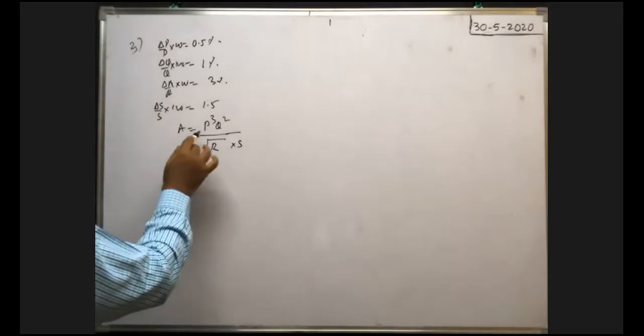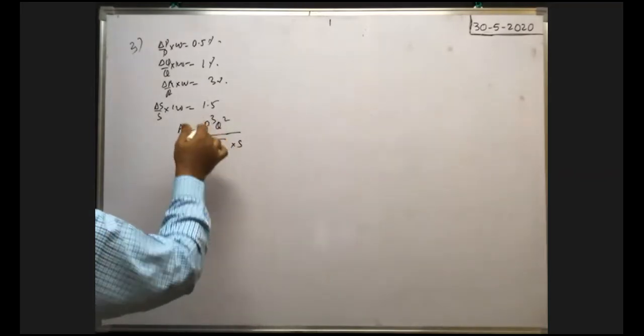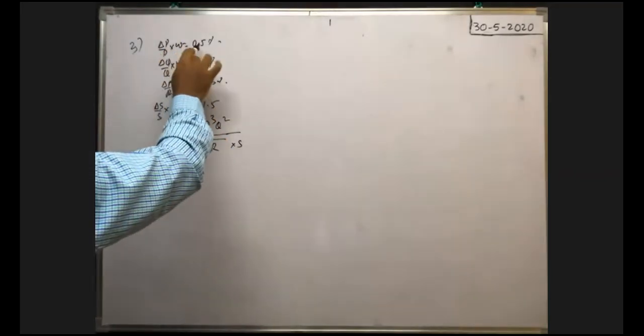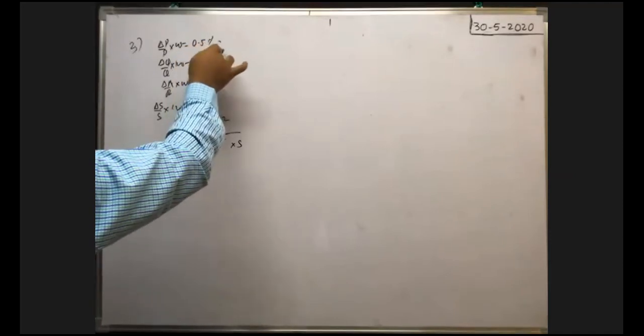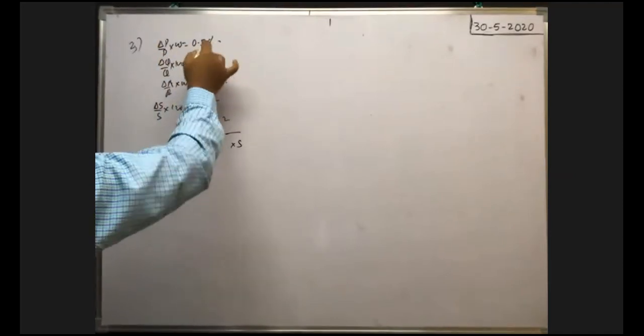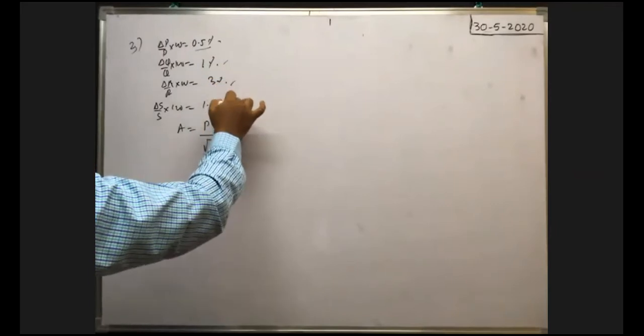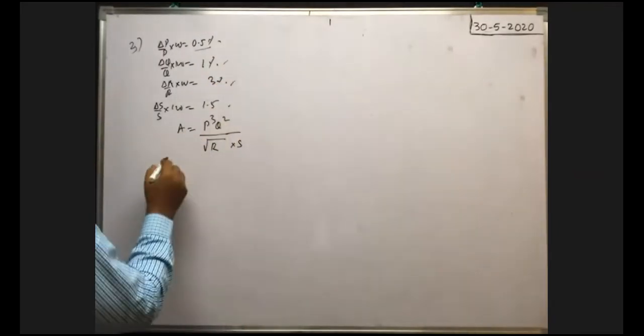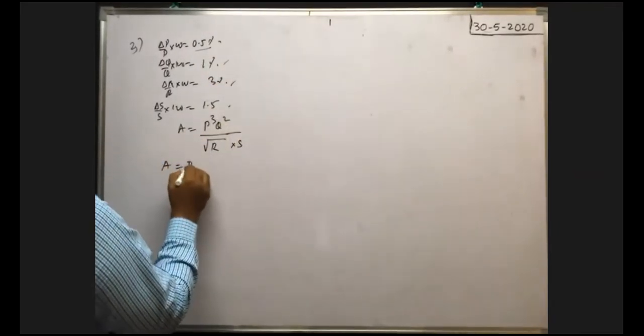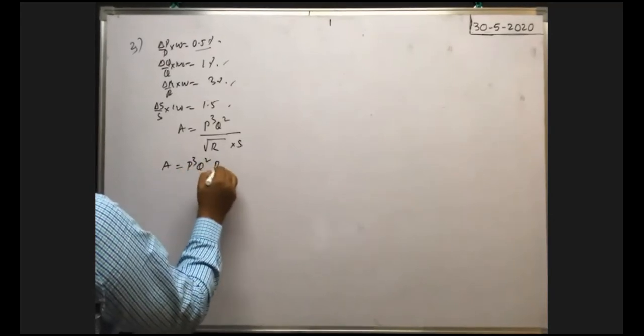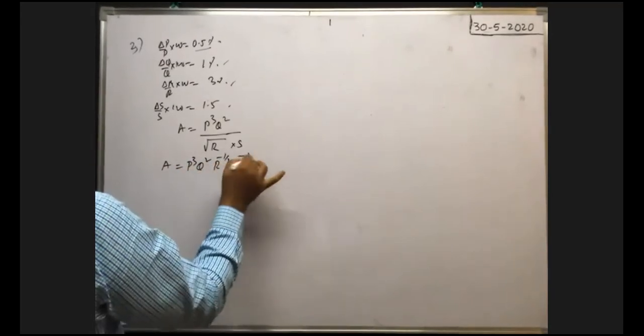Here A is equal to P cube Q square something, it is given like this. The error in the measurement of P is 0.5%, that's why delta P by P into 100 is given. Similarly for Q, R, S. Therefore A is equal to P cube Q square R to the power of minus half into S to the power of minus 1, we can write now.